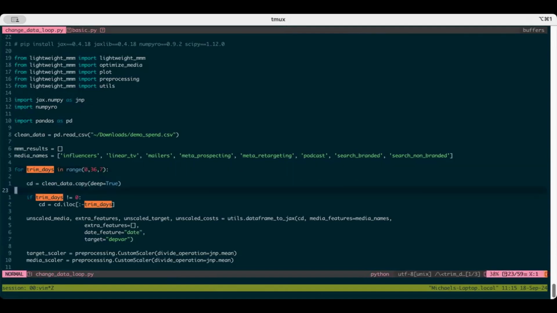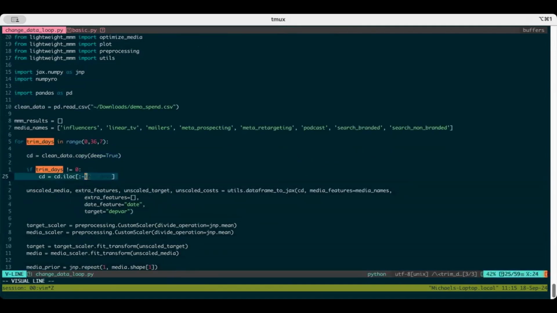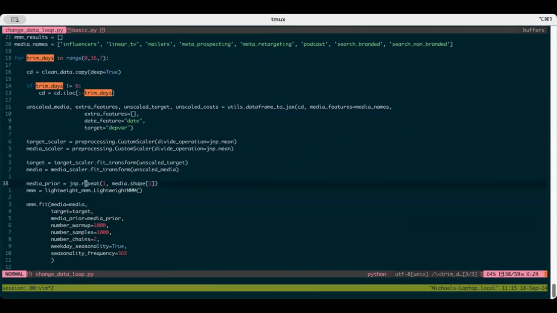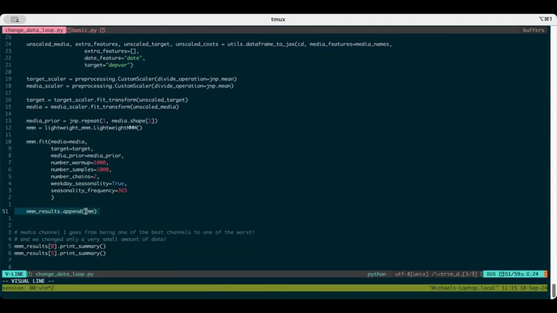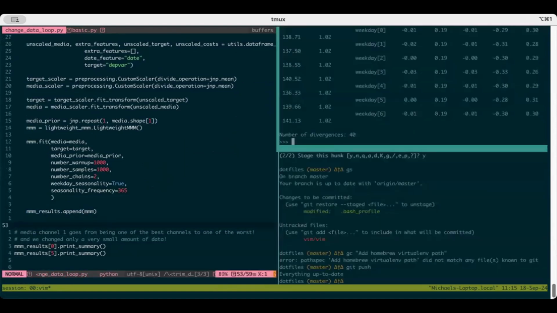We deep copy the clean data, and then we trim off the last n number of days. And so we're just going to rerun the exact same model, but with 7, 14, 21, 28, and 35 fewer rows in the data set each time. All of the other code basically looks the same, except then we take the MMM results and we append them to a list so that we can keep track of what the different results are. And I'm not going to run this code because it takes a couple of minutes, again, because it's doing all of these different full MMM training runs.